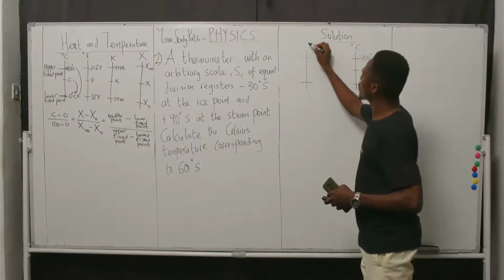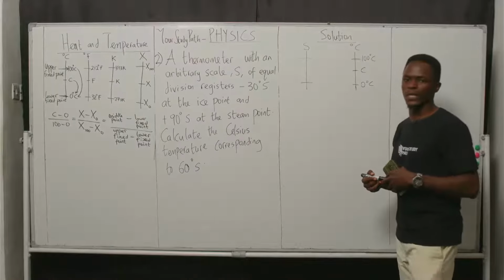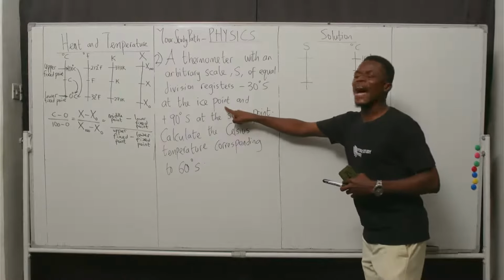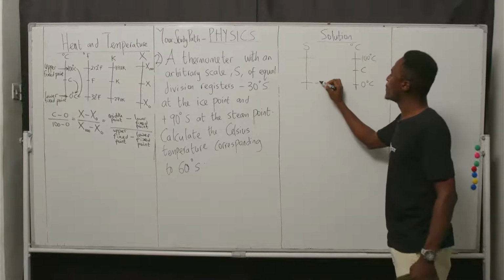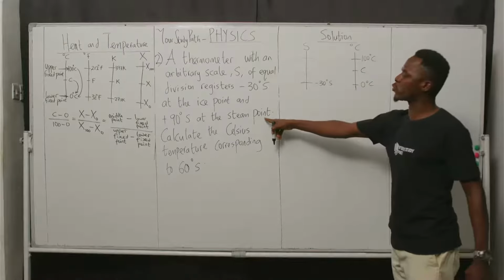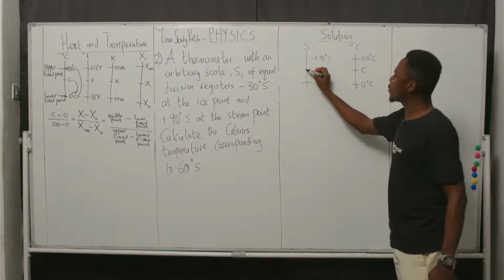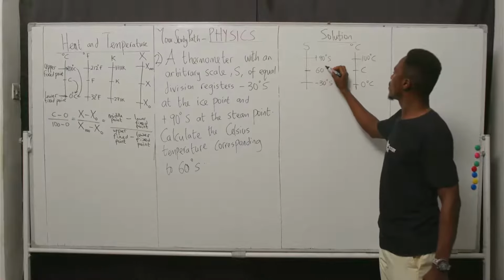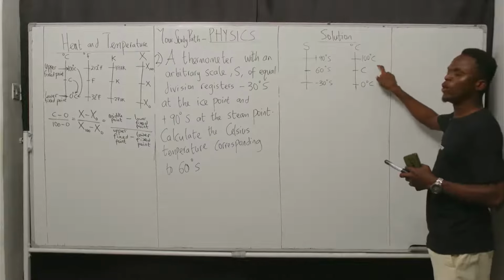And instead of X, we are working with S, because the scale is actually an S scale. Minus 30 degrees S at the ice point, meaning that at 0 degrees Celsius, we have minus 30 degrees S, while at 100 degrees Celsius, which is the steam point, we have plus 90 degrees S. We have a mid value here, which is 60 S. So we are told at 60 S, what is going to be the corresponding value on the Celsius scale?